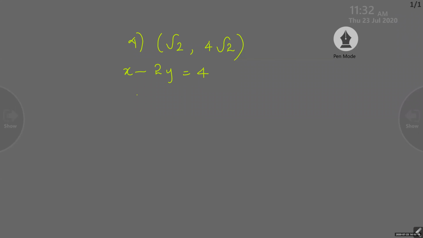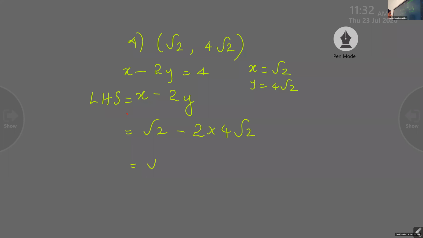Then x minus 2y is the LHS. Listen carefully. It is all root 2, just check x minus 2y with x equal to root 2 and y equal to 4 root 2. You have to substitute here. So you will get root 2 minus 2 into 4 root 2.